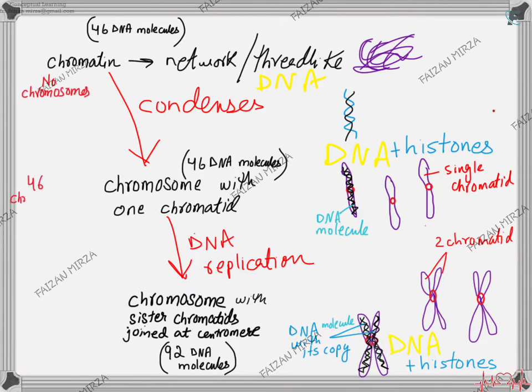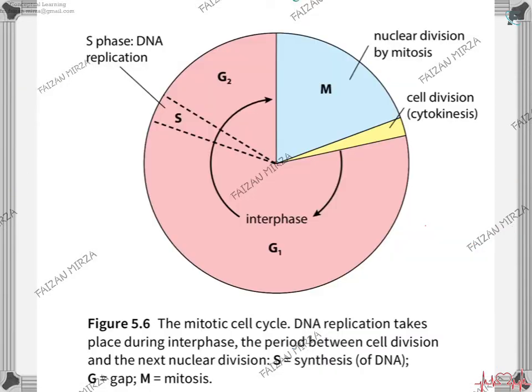How many DNA molecules are there in a human cell? When it was just chromatin, there were 46 DNA molecules. When the chromatin turned into chromosomes, there were still 46 chromosomes and 46 DNA molecules. But upon DNA replication, the number of DNA molecules becomes twice: 92 DNA molecules. But these 92 DNA molecules are arranged on 46 chromosomes in such a way that one chromosome will have two chromatids, and each chromatid will have one DNA molecule. So one chromosome will have two DNA molecules, which means 46 chromosomes will have 92 DNA molecules.